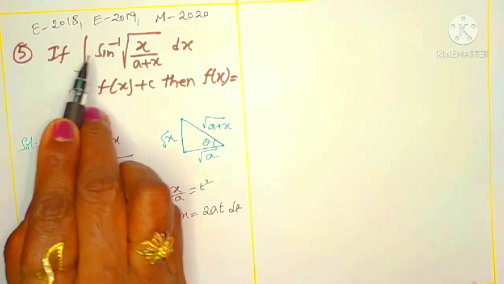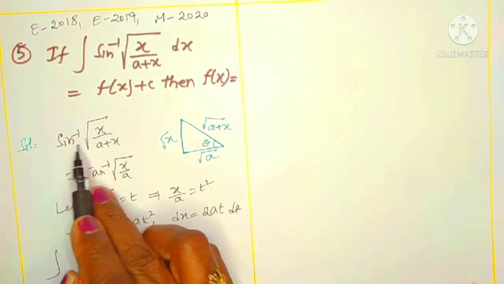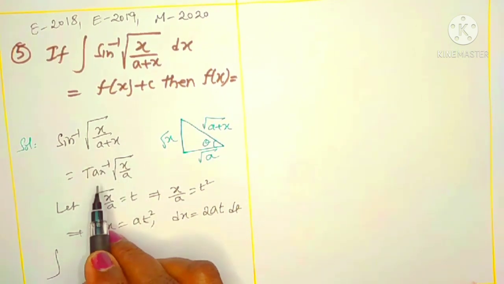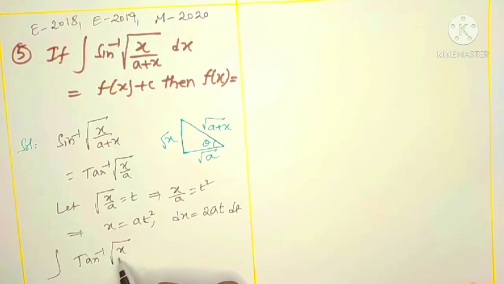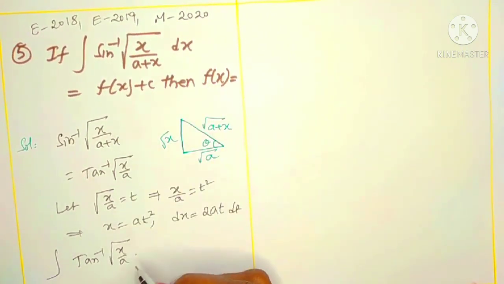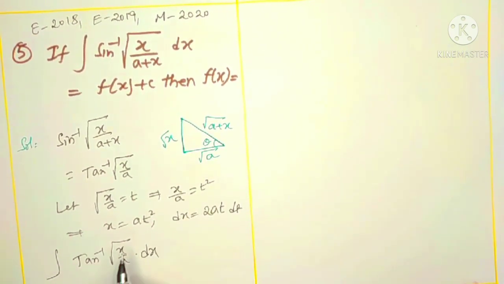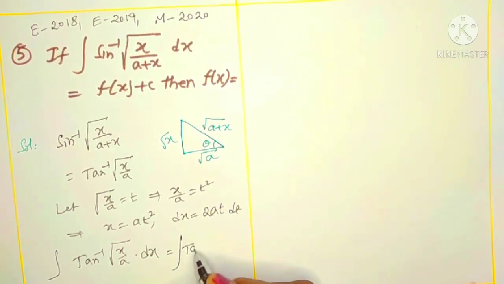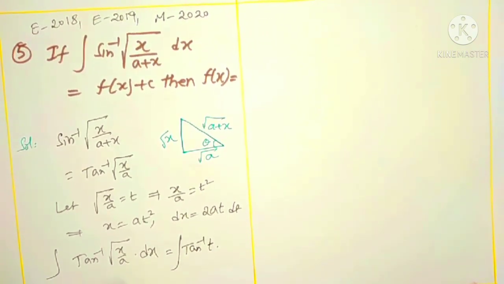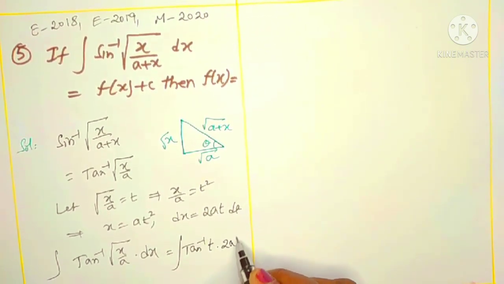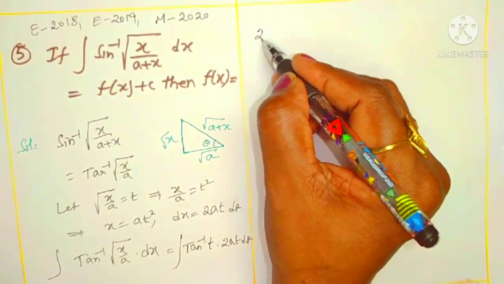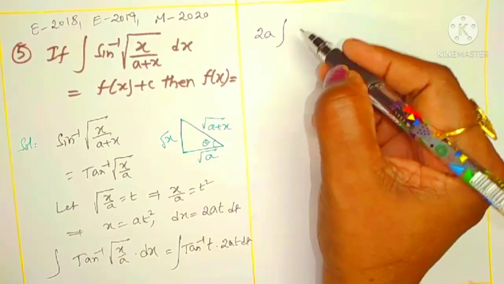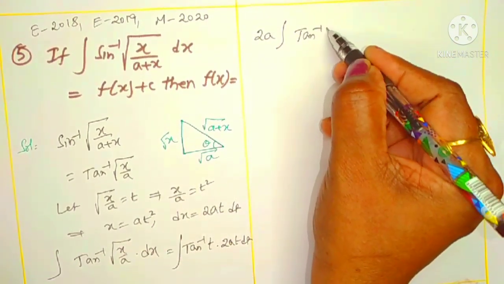Now you can come to the question. In place of sine inverse root over x by a plus x, we can take tan inverse root over x by a. I am writing the question as it is, and dx as it is. Now we have to substitute. Root over x by a is t, means tan inverse t into dx, which is 2at dt, right? Now 2a is a constant taken out, so 2a into the integral of tan inverse t into t.